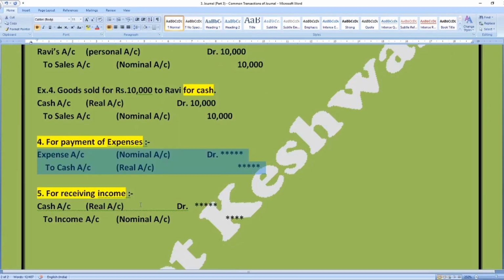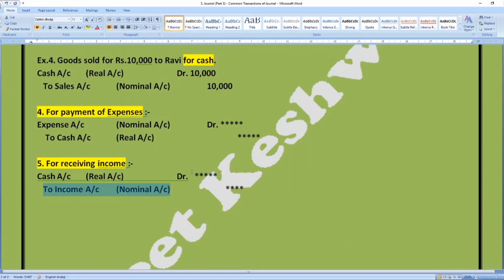Next, contrary to the payment of expenses, is receiving any income. The entry will be reversed, and in place of expenses, the income account will be used. The entry will be cash account debit to income account. Again, incomes are to be credited as per golden rule number 3, which is used for nominal accounts, and cash, being a real account, comes into the business whenever we receive any income in cash. So cash will be debited. Debit what comes in, that is according to golden rule number 2.